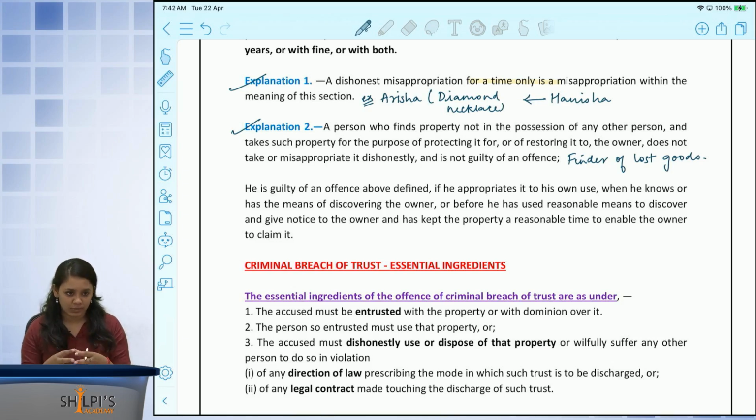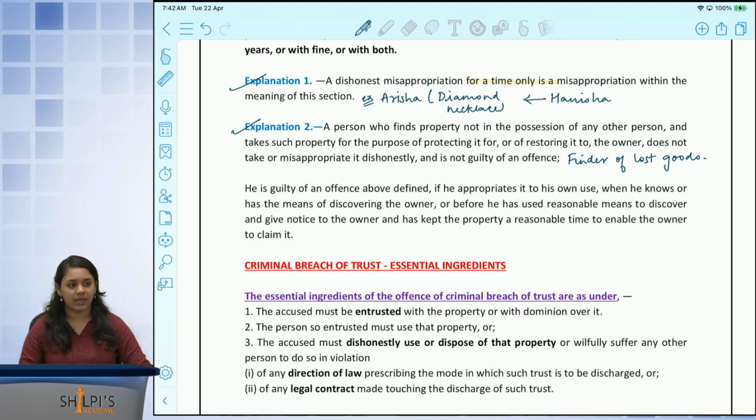So if this person takes that item and keeps it in his safe possession for that purpose, then there is no misappropriation of property. Again, I'm repeating myself. If a person finds something on the road or on the floor and he takes possession and keeps it with him for the purpose of finding out who the real owner is, then he will not attract the provisions of the section.